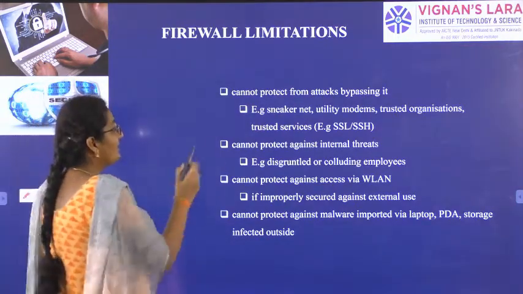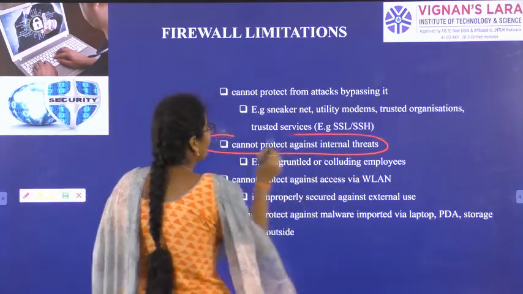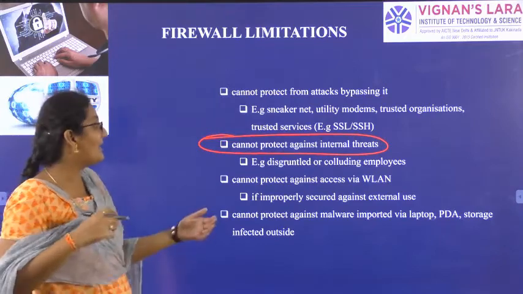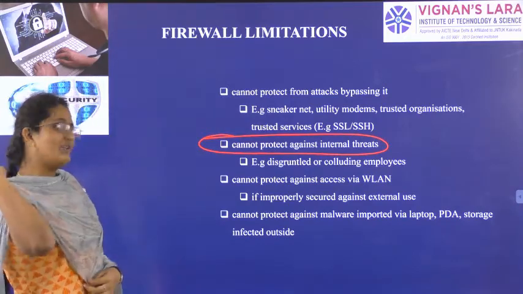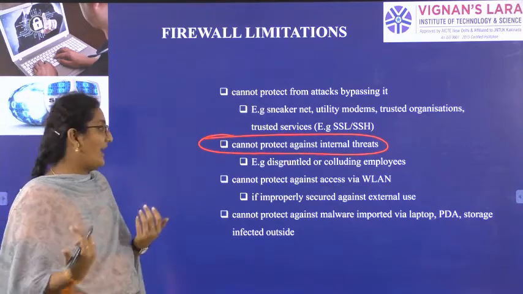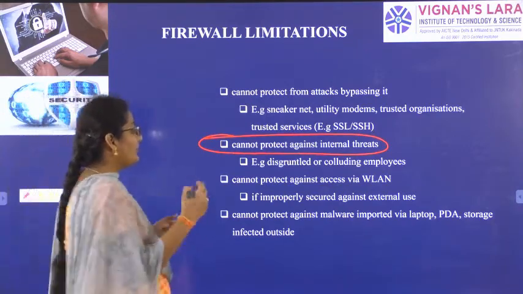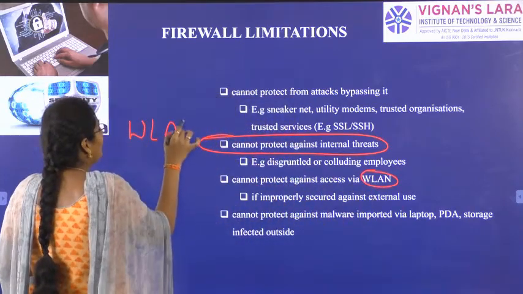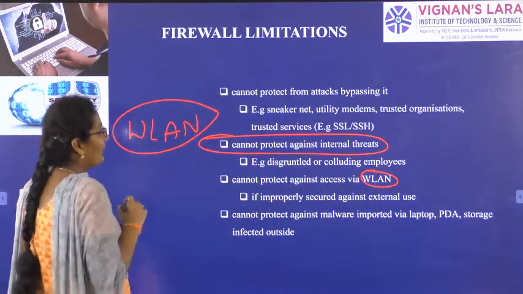And one more thing, if there is a threat from internal people, you can stop outside attacks using a firewall, but if there is any threat from internal people, or any internal threats, then also the firewall cannot help you. Then if you are accessing through WLAN, wide local area network, then also the firewall cannot help you.